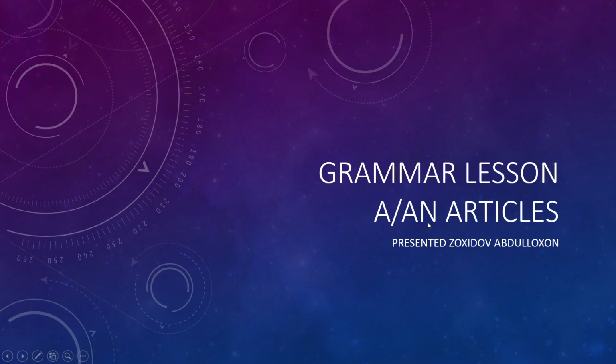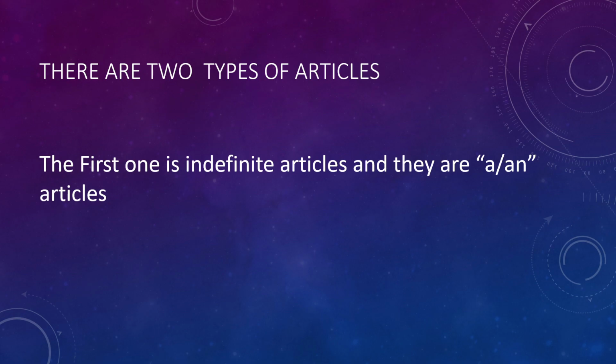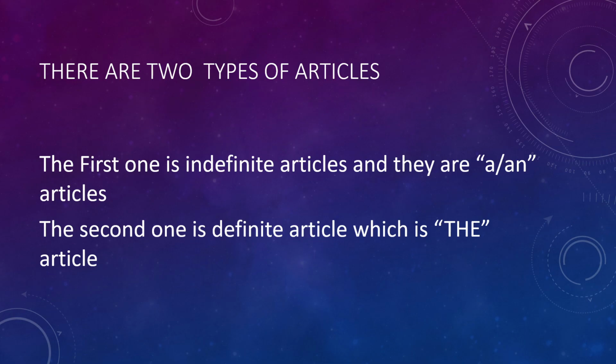So what are actually articles? Articles are small words like a and the that come before nouns to specify whether the noun is general or specific, acting like adjectives to point out or modify the nouns. There are two types of articles. The first one is indefinite articles, and they are a and an. The second one is the definite article, which is the.